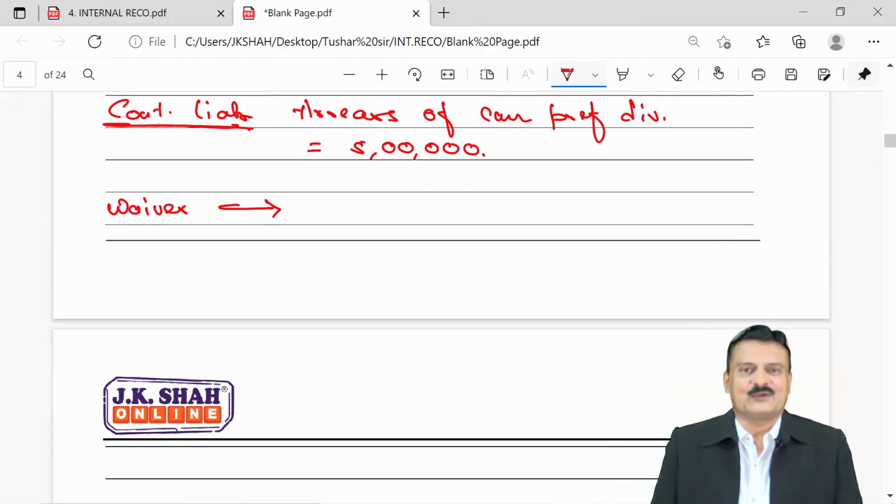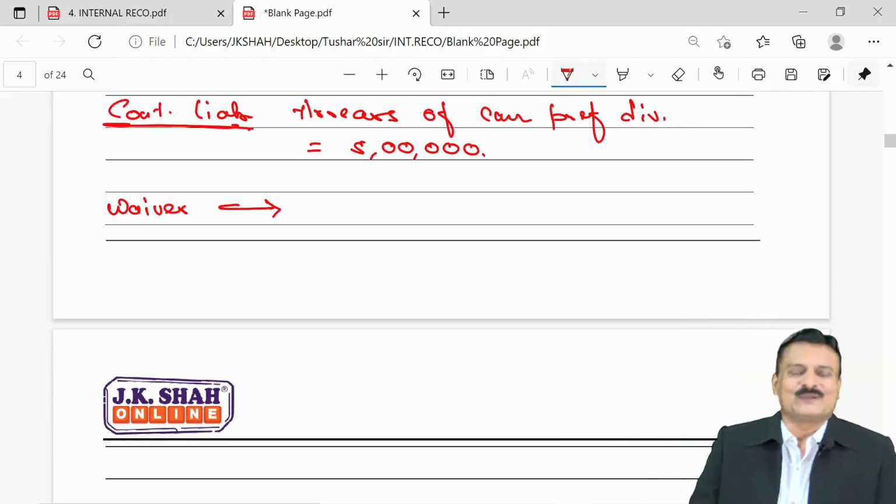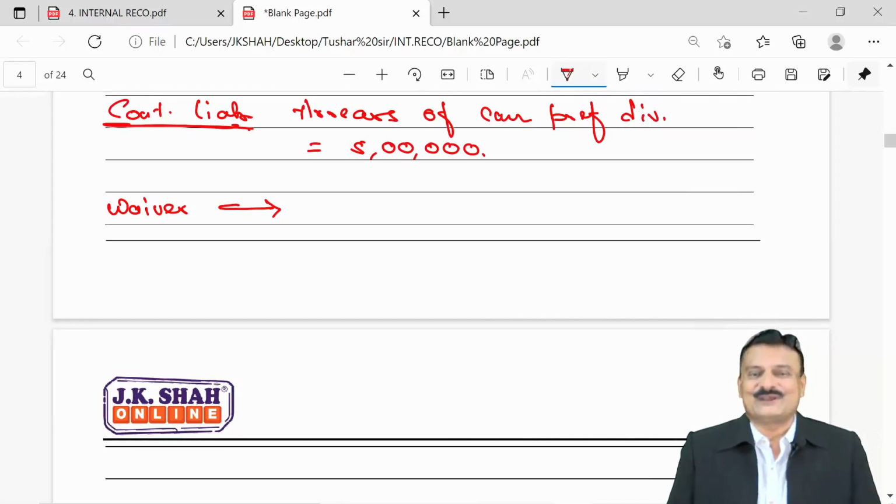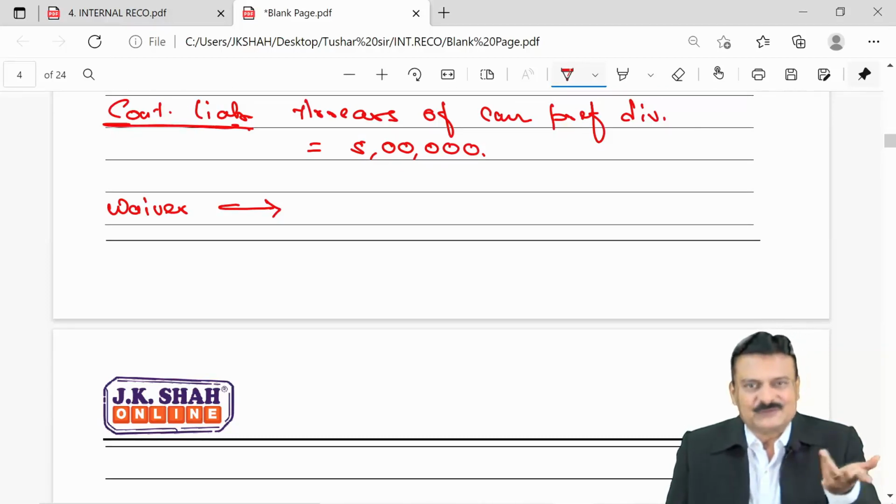Then the error on the part of students, what they do, they think that, oh, 5 lakh was payable, now it is not payable, so it's a gain. So they credit capital reduction account. But please mind well, it was a contingent liability having no place in books of account. Something which was not there in books of account is not payable also. So the one which was not there in the books is no more payable.